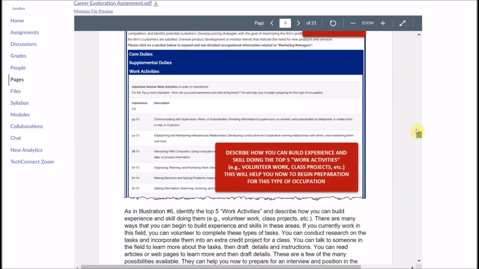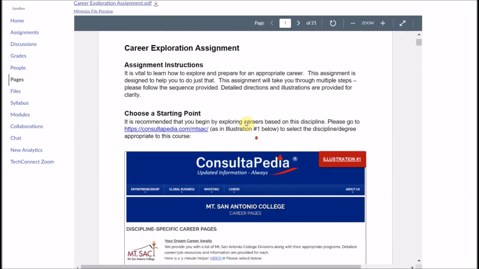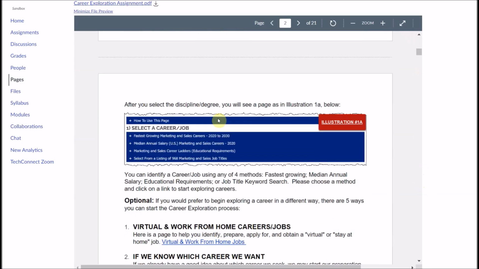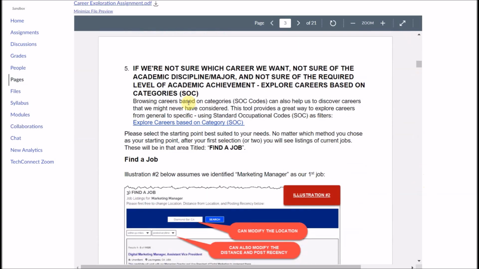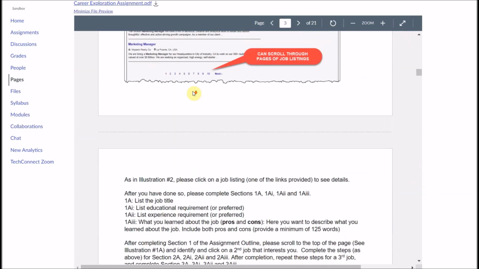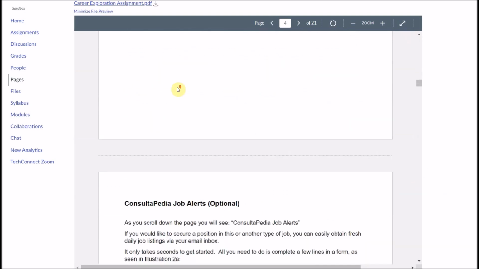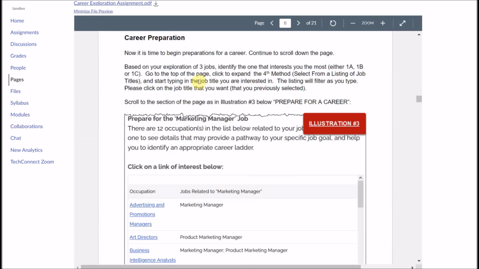Now, if we scroll to the top of this page, this again is the student instruction page. This tells them exactly how to go ahead and start the project. In other words, how they would go ahead and use the page to select the different types of job titles. And there's many different starting points, but it basically explains to them how to do that. Then once they find a job, from there, they select on it and they complete the sections for the job-specific sections. Then once they've actually completed that section, then they actually move to the career preparation.